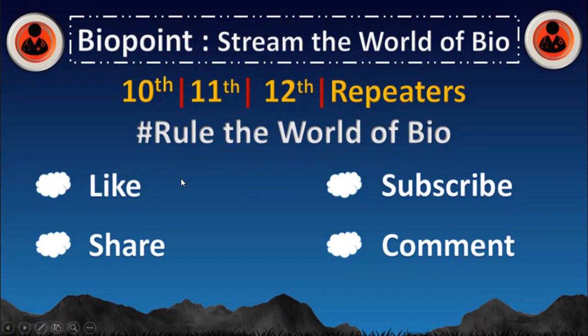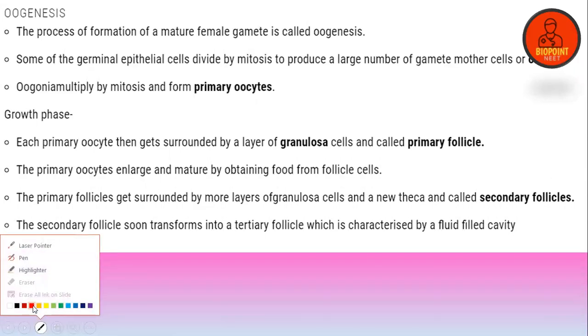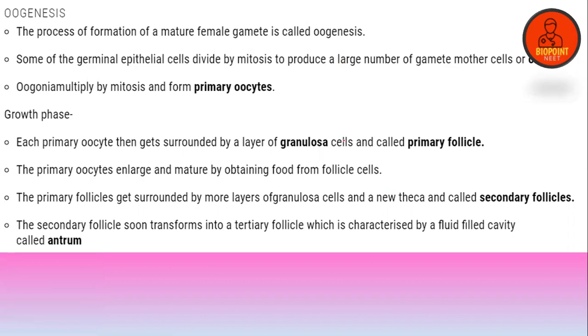And today we are going to start with oogenesis. Is that clear? So let's get started. So guys, this was where we stopped yesterday, and this is the topic which I am going to start today. What do you mean by genesis? Yesterday's class itself, I told you what genesis is. Genesis means formation. So oogenesis means formation of ovum. Formation of ovum is referred to as oogenesis.